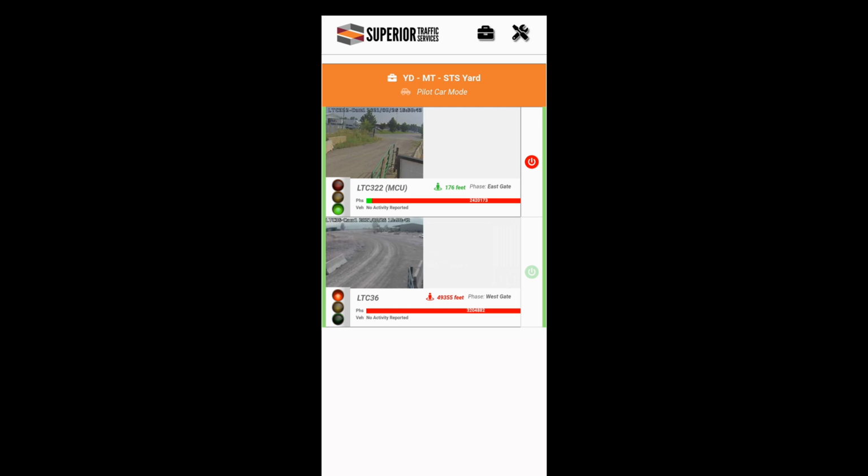But no worries, in pilot car mode, as you see at the top of the screen, the signal will turn itself back to red based on either a predetermined length for the green light or if there is no detected vehicle presence for a certain amount of time.